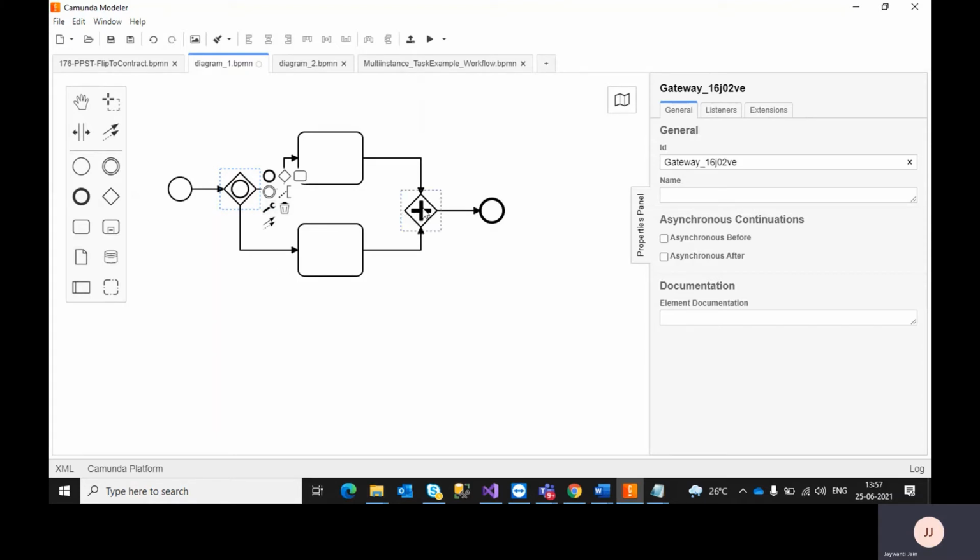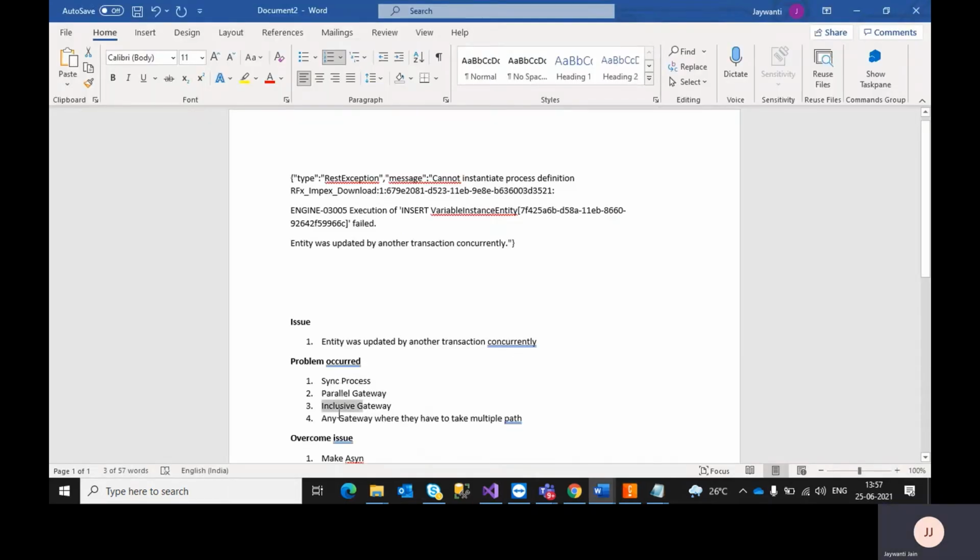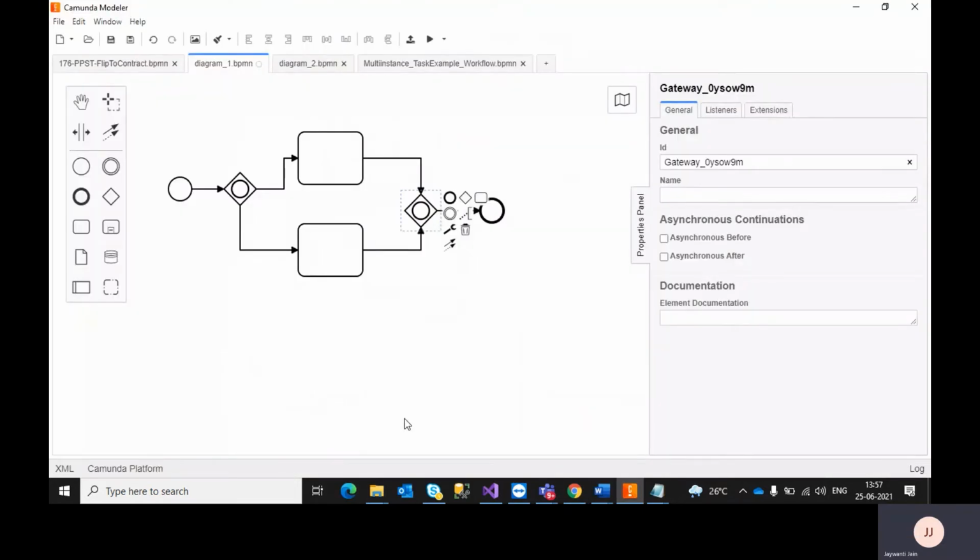At the time of using an inclusive gateway, there might be chances you will get the same issue, because it is taking more than one path, and because of this sync process, only one thread is executing sequentially throughout the process execution. And similarly for any other gateway where you can see that multiple paths are happening, the chances of this issue are high. This is the main issue that generally occurs.